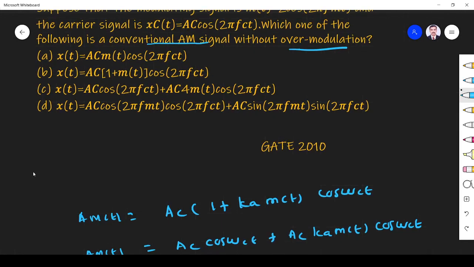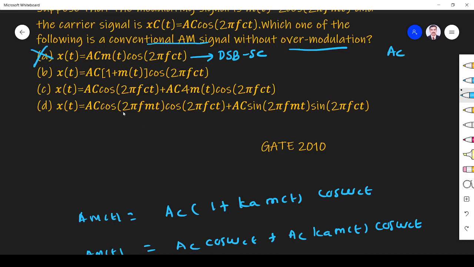They are talking about conventional AM, so it should have one of these two forms. In the first option, the message and carrier are multiplied: m(t) times A_c cos ω_c t, where A_c is A subscript c. Message and carrier multiplied means it is a DSB-SC signal, so it is not AM at all. So this option is wrong.